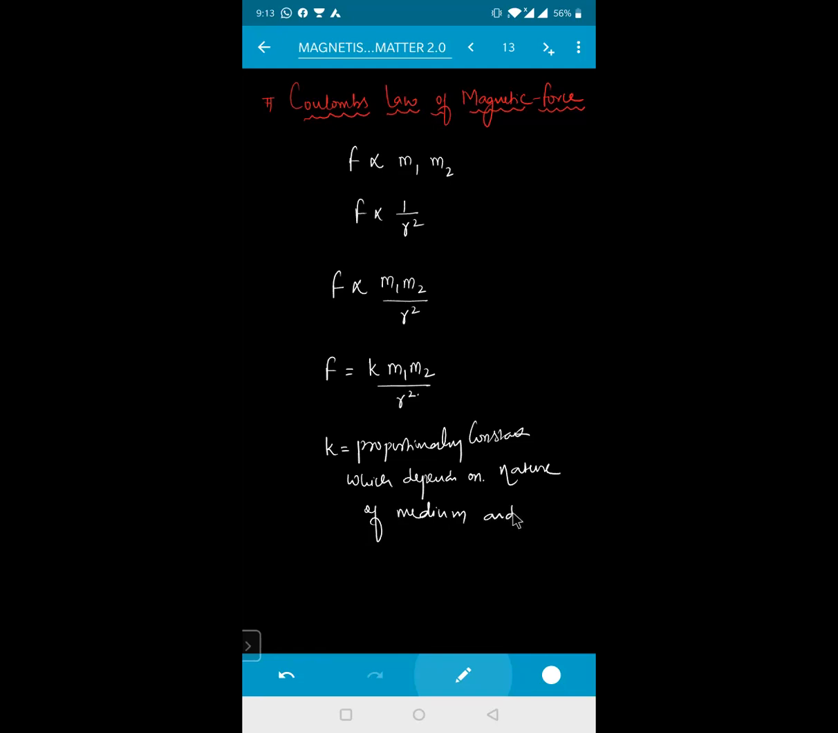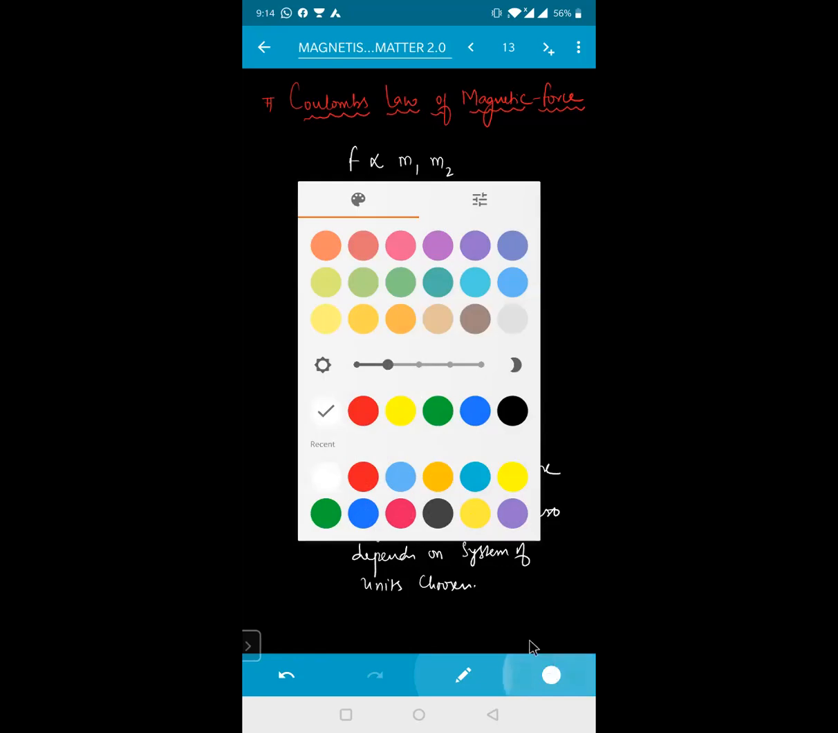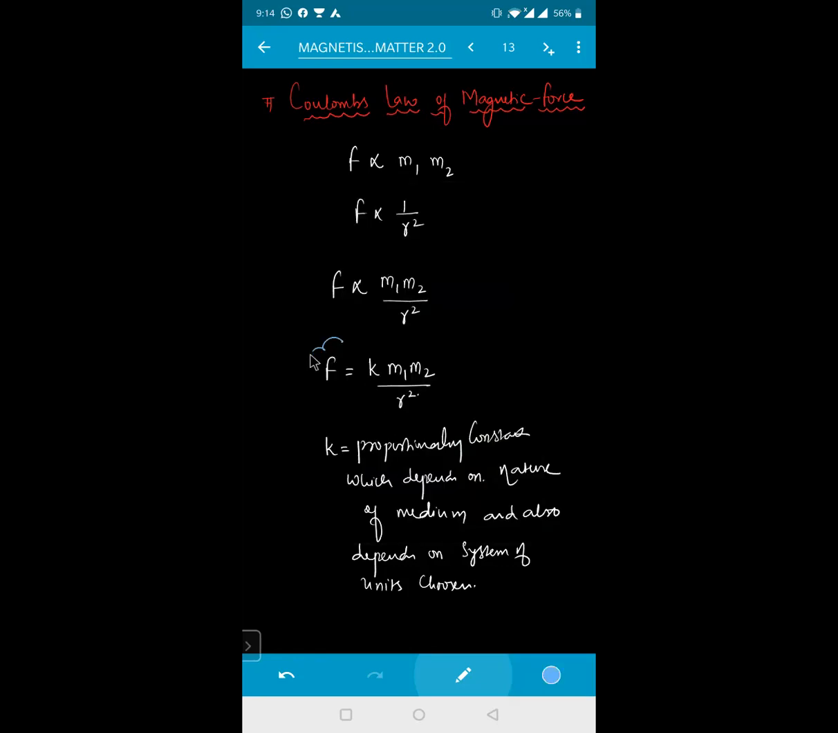It depends on the system of units right now. I can say that it also depends upon your system of units which have been chosen. Clear? So what is the K right now, beta? K is a proportionality constant and depends upon the nature of the medium, and also it depends upon the system of units which we are using.